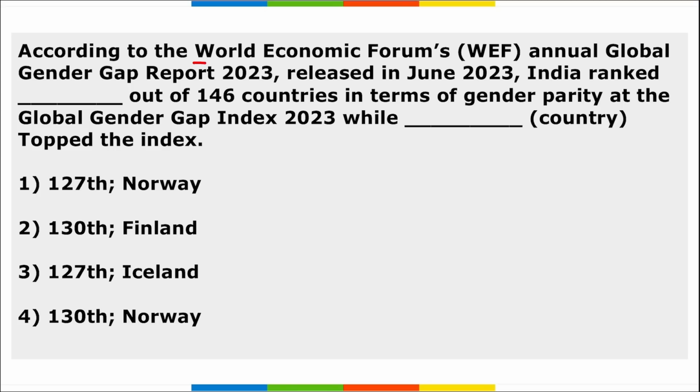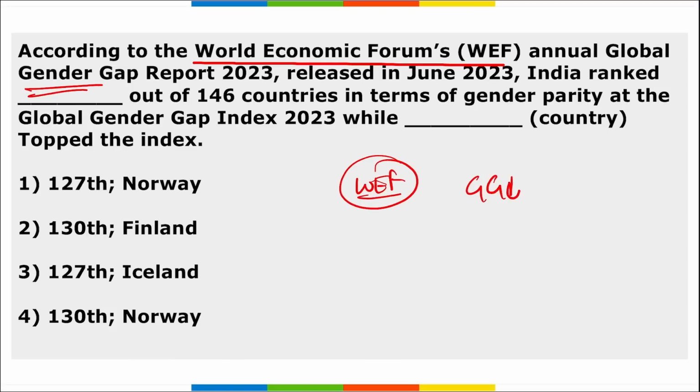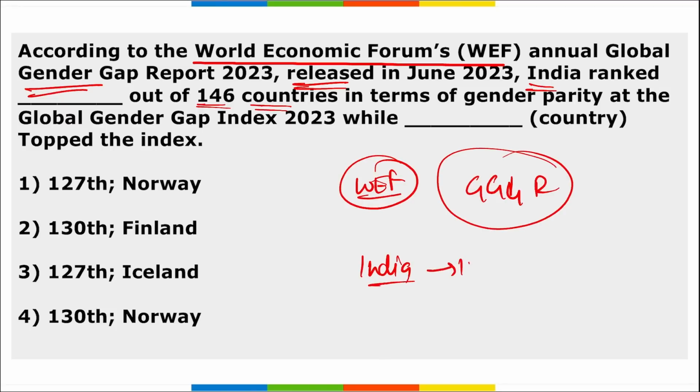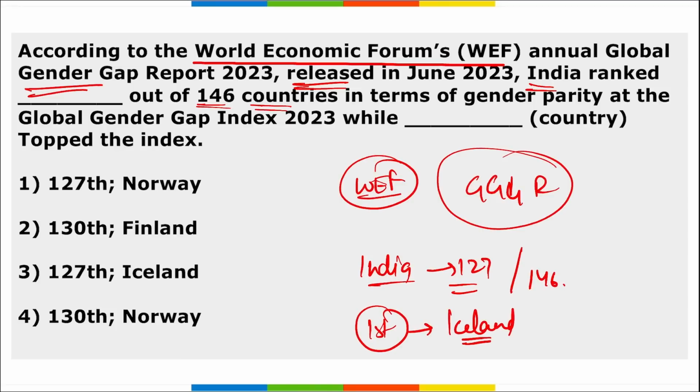Next is according to the World Economic Forum's annual global gender gap report. So the World Economic Forum recently released the global gender gap report. It was released in June. Here India ranked dash out of 146 countries. So the rank of India here was 127 out of 146 countries. Now, which is the country that secured the first position? It is Iceland that secured the first position here. On second is Norway. On third is Finland.